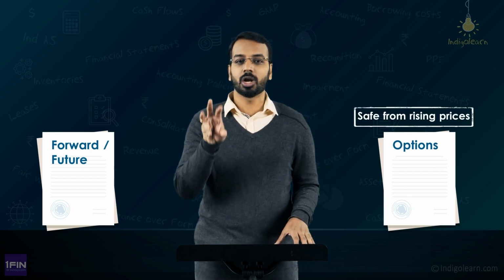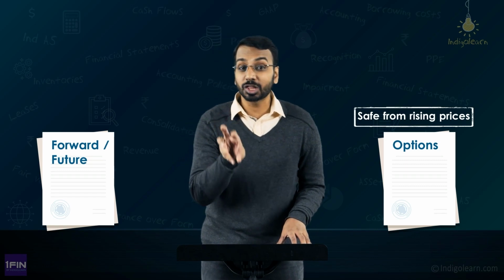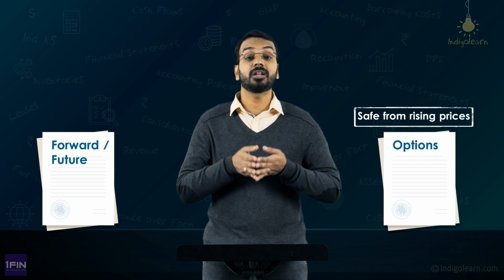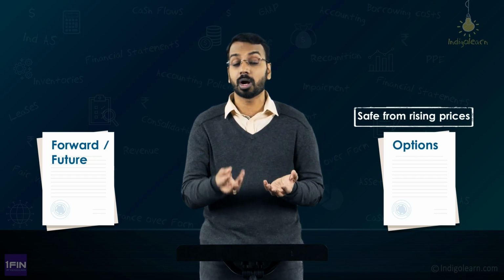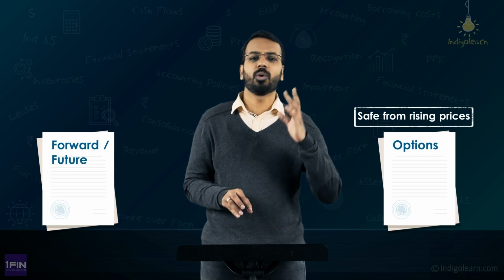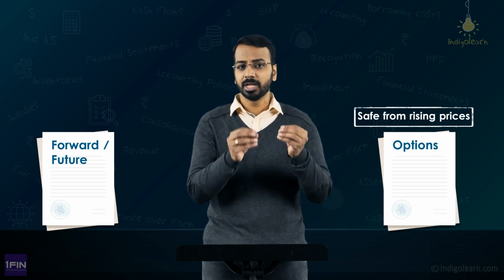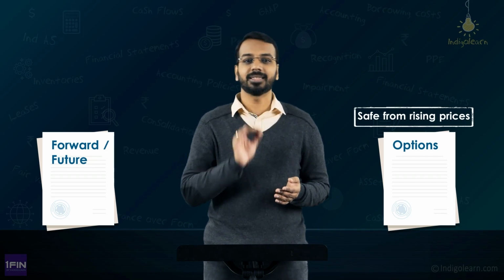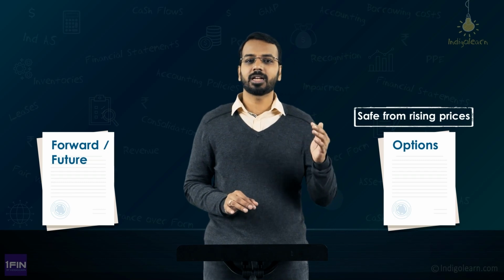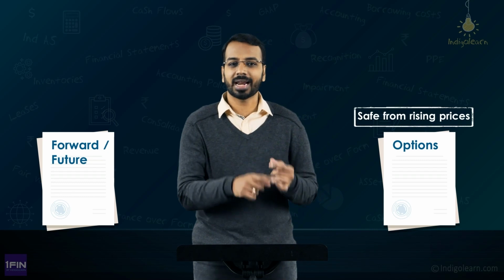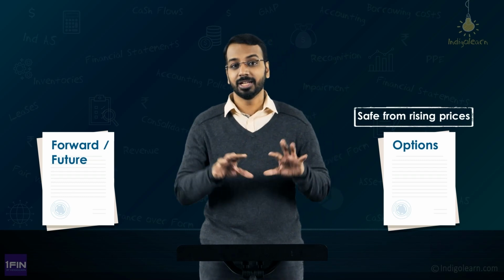For example, in the dollar case, what I said, that you have to pay $10,000 after 1 year. Instead of entering into a forward contract, you can enter into a call option. Call option means what? Option to buy dollars, maybe at 83, by paying some 1 rupee premium. Okay, by paying 1 rupee premium, you have entered into a contract which gives you an option to buy dollars at 83. Now, in the future, if the market price is 90, you will execute the contract. If the market price is 80, you will leave the contract and buy from the market, right? So, these are some of the ways in which you can hedge yourself, right?